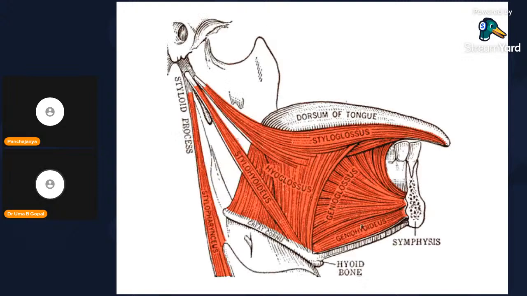So this you can see here, the dorsum of the tongue, greater cornua of the hyoid bone, okay, mandible, okay. So here also the ramus of the mandible. You can see the external acoustic meatus, styloid process, mastoid process. These are the structures that you can see.